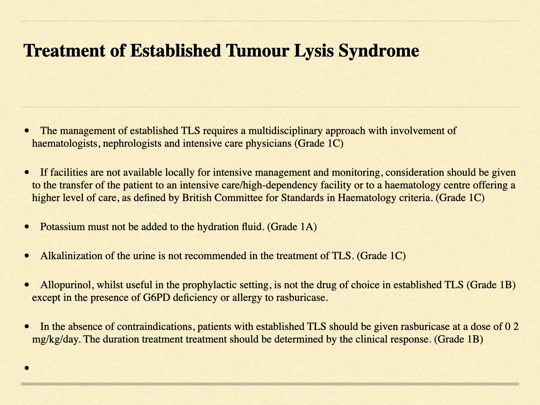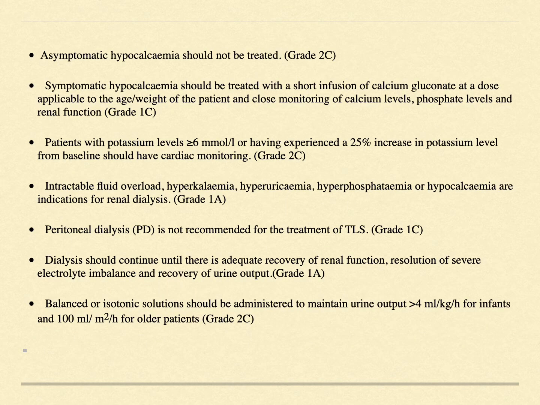Allopurinol, while useful in the prophylactic setting, is not the drug of choice in established tumor lysis syndrome except in the presence of glucose-6-phosphate dehydrogenase deficiency or allergy to rasburicase. In the absence of contraindication, patients with established tumor lysis syndrome should be given rasburicase at a dose of 0.2 mg per kg per day. The duration of treatment should be determined by the clinical response.